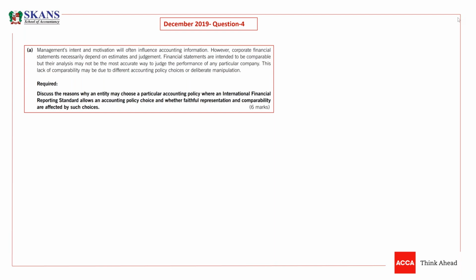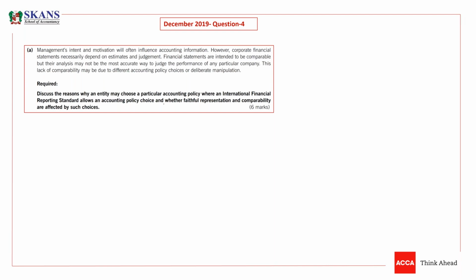Part A was very simple. Discuss the reasons why an entity may choose a particular accounting policy, where an international financial reporting standard allows an accounting policy choice. And there is a second requirement.